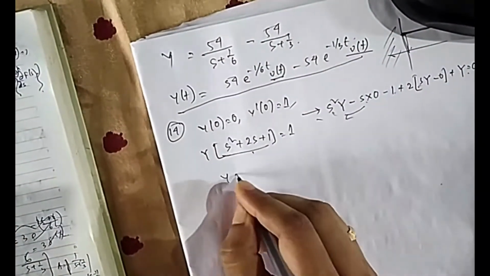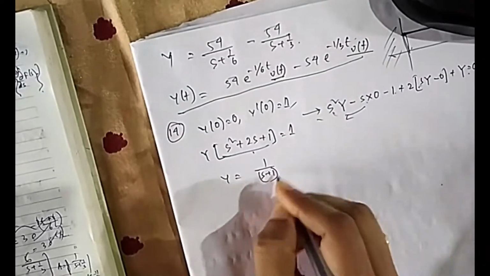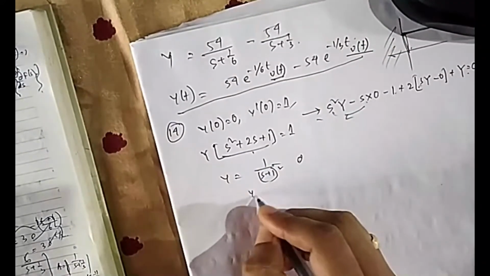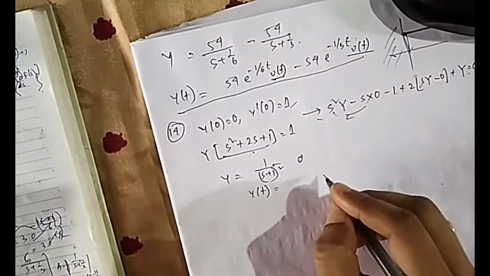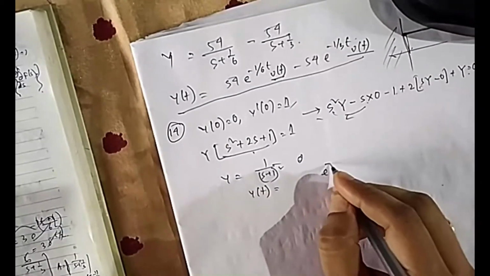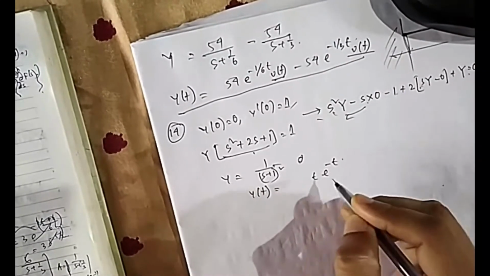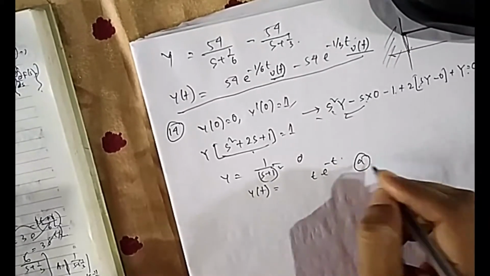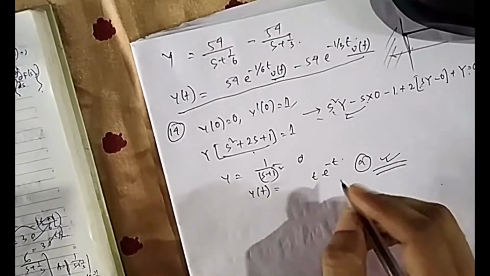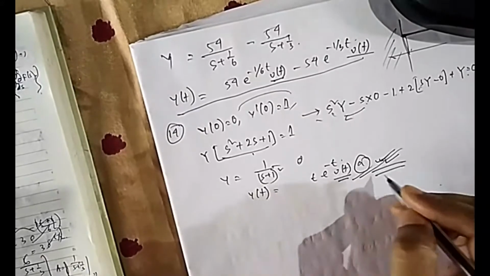So if it is 1 by, now it will be s plus 1 whole square. Now you know what is the Laplace inverse of s plus 1 whole square. So how does s plus 1 come? You just think first s plus 1, it is e to the power minus t. Because you have done a differentiation, that's why you have to multiply with the t. I think that is option A. Directly they have given, and you can use e to the power t. Okay, this is option A.